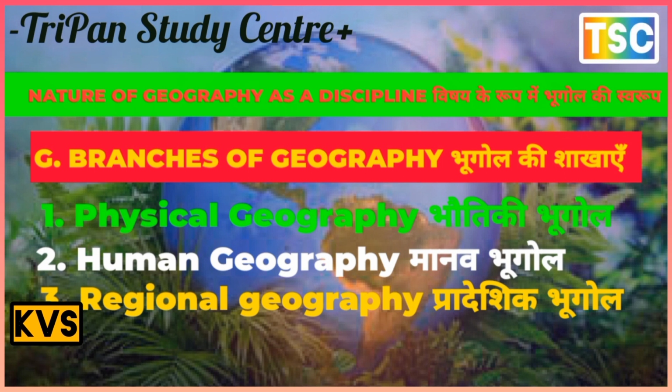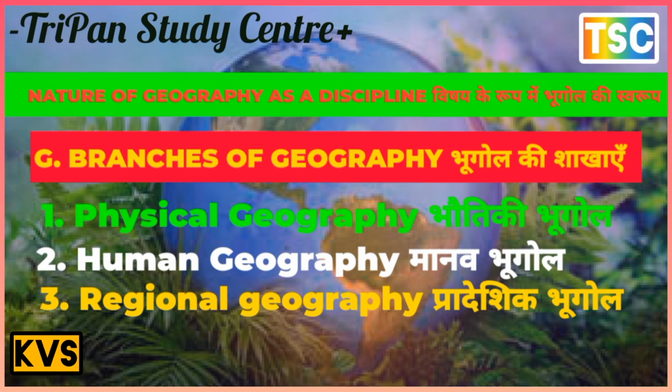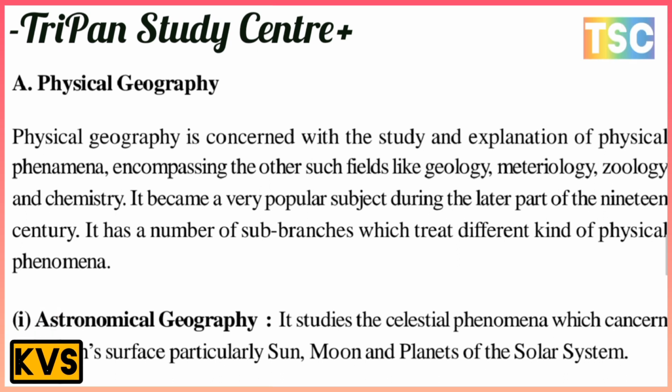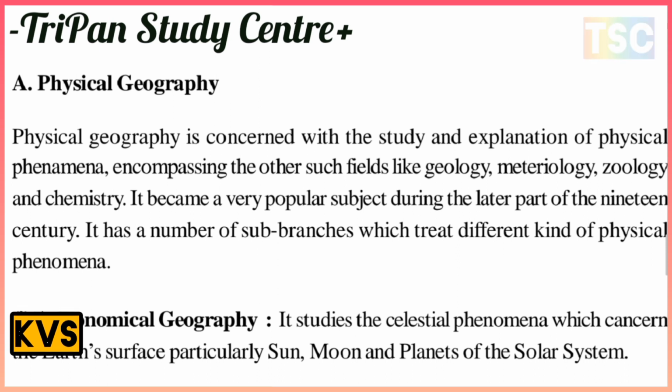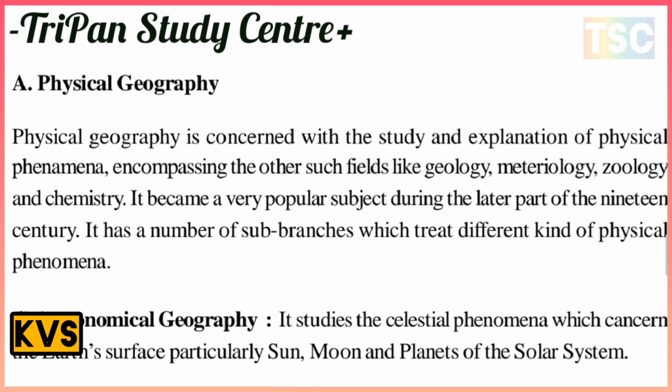First, physical geography is important. Physical geography is the study and explanation of physical phenomena, encompassing fields like geology, meteorology, zoology, and chemistry. It became a very popular subject in the later part of the 19th century. It has a number of sub-branches which treat different kinds of physical phenomena. First is astronomical geography. It studies celestial phenomena concerning the earth's surface, in particular the sun, moon, and planets of the solar system.